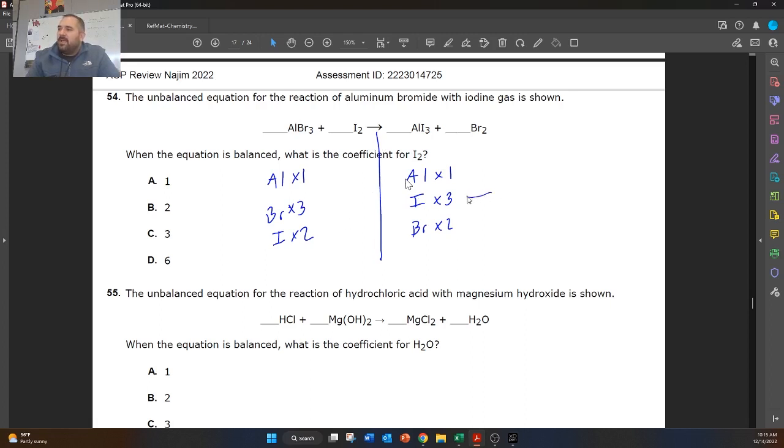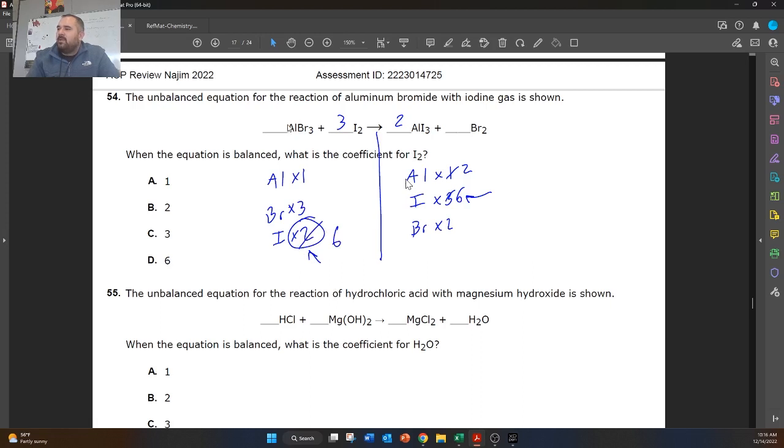So over here we have I3. Over here we have I2. We have to multiply iodine by 2 so that it can be divisible by this 2 right here. So we're going to multiply this by 2. That's going to give us 2 aluminums. It's going to give us 6 iodines. And now we can actually balance it on this side. So to balance it on this side, we're just going to put a 3 in front of I2. So now we have 6 iodines, and iodine's balanced.